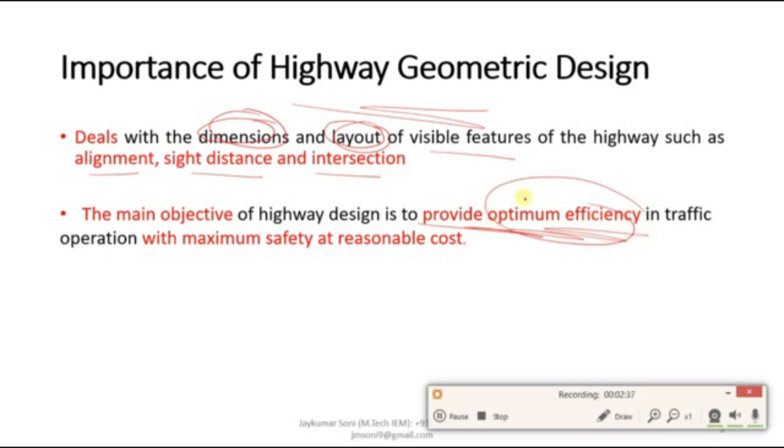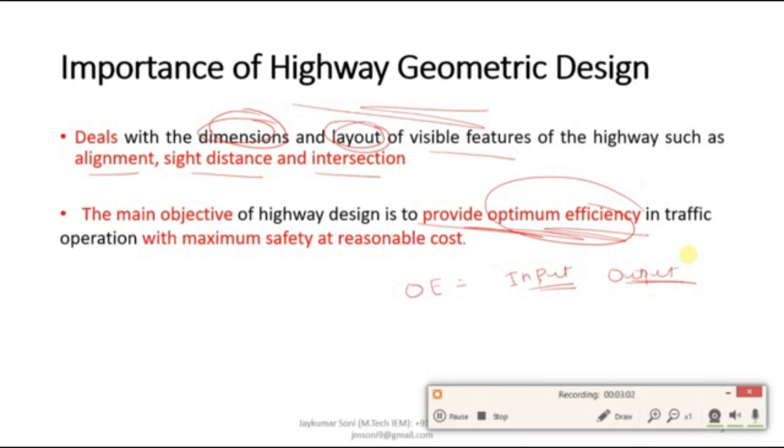The second objective is to provide optimum efficiency. Now, what is optimum efficiency? It means the cost involved as input should be recovered with maximum efficiency as output. The optimum efficiency should be provided with maximum safety and reasonable cost.